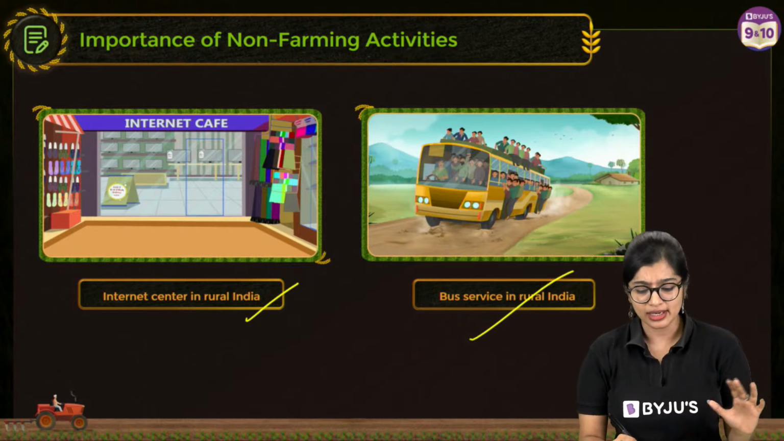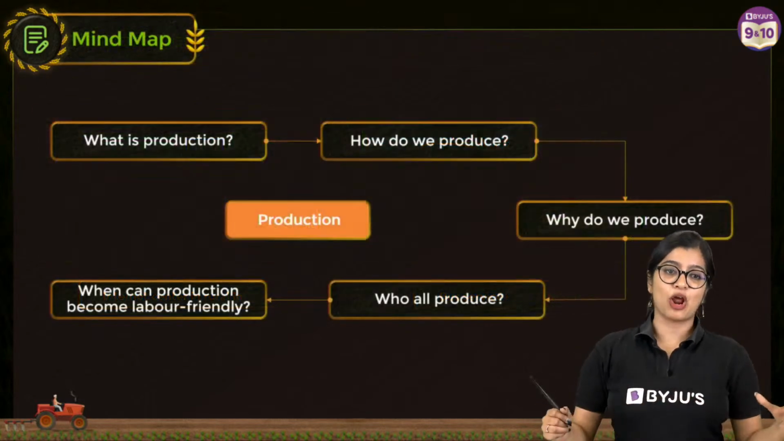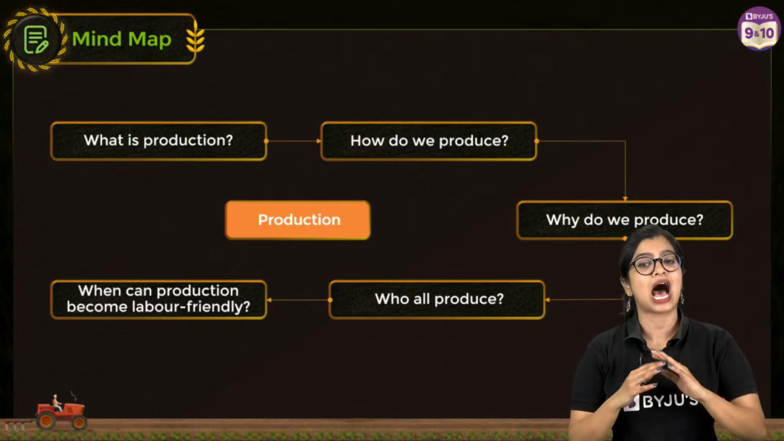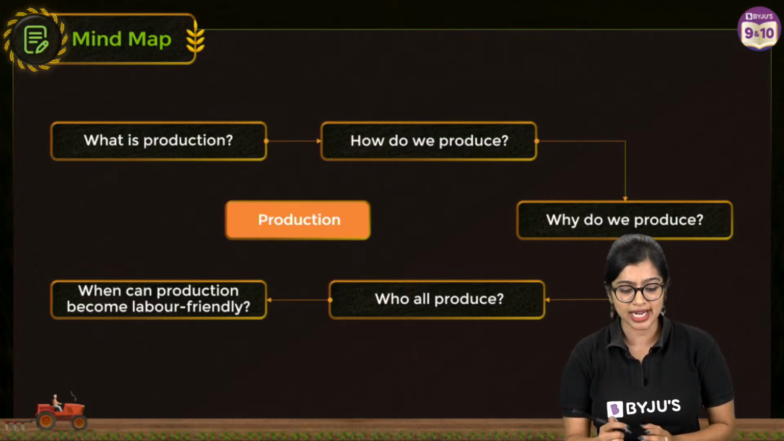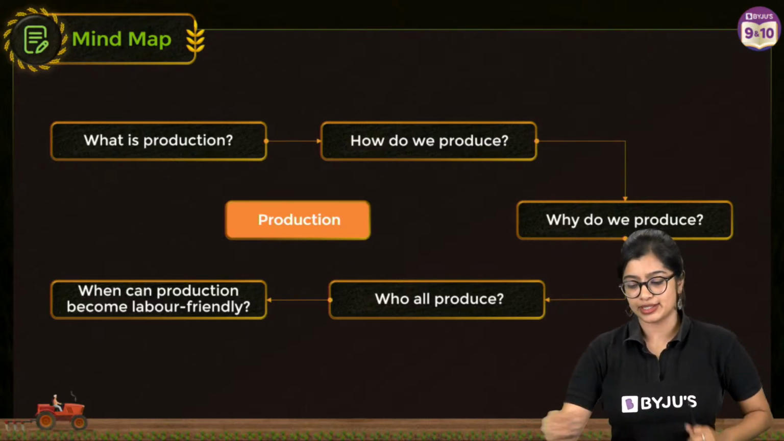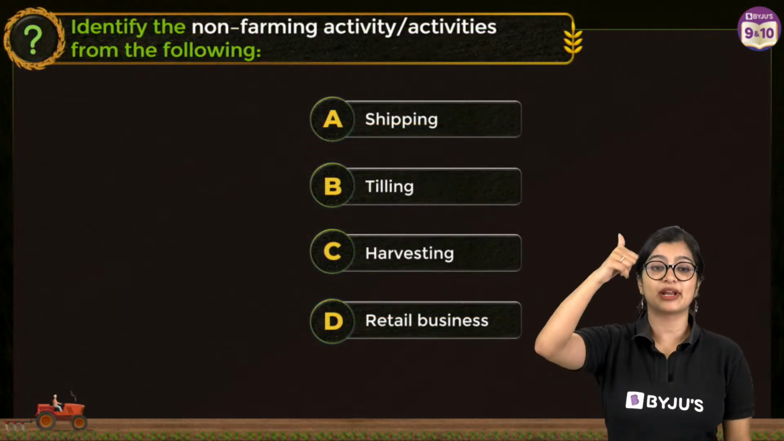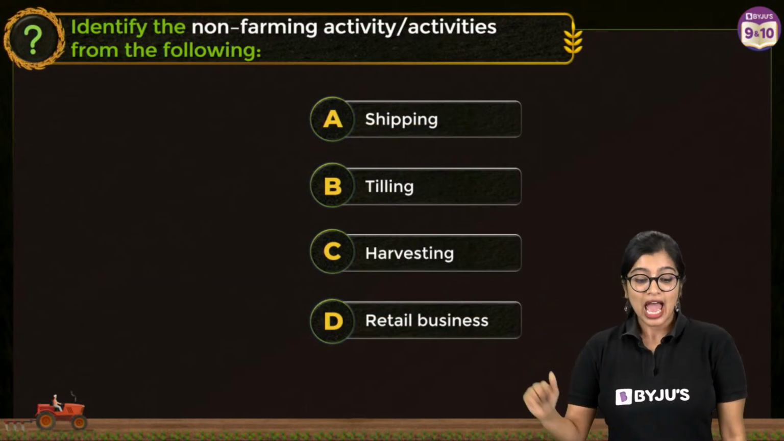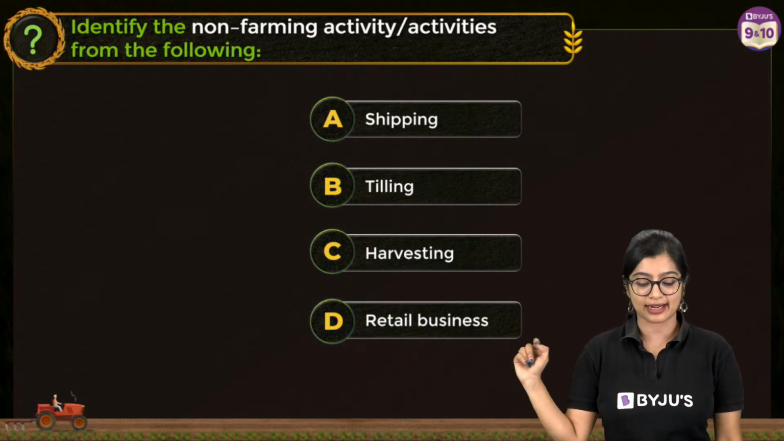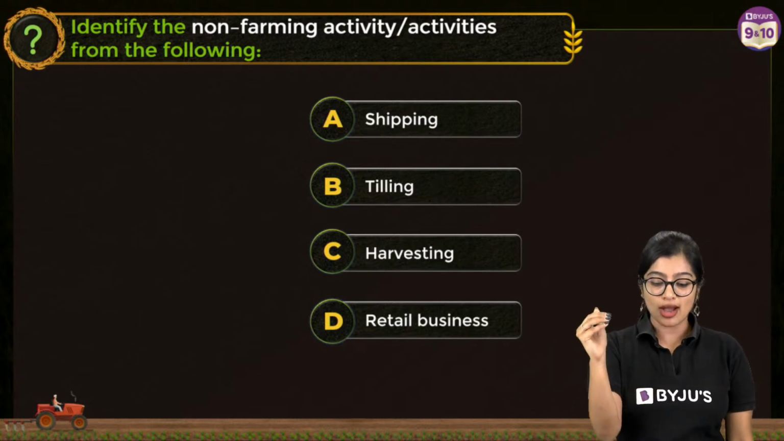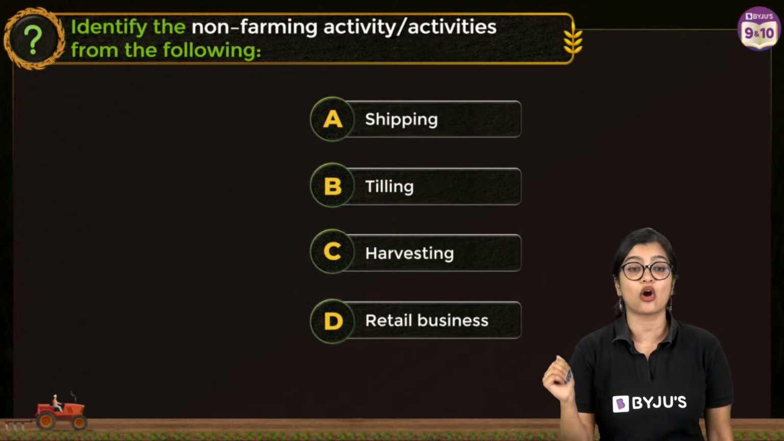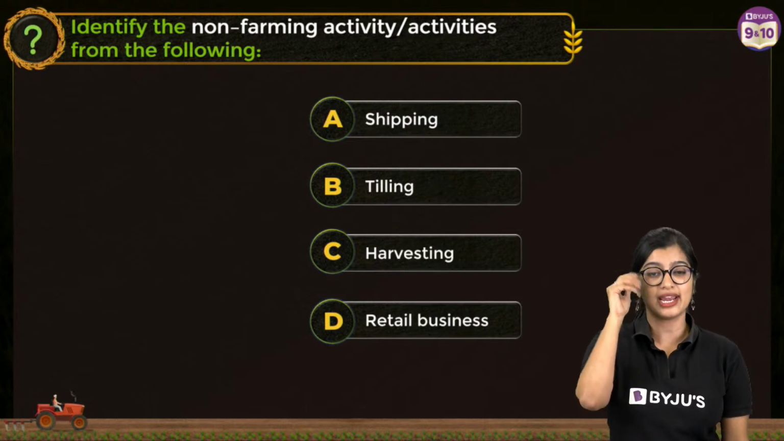So everyone, with this, as promised, in 1.5 hours, I have finished this chapter, right? So quickly to summarize, what did we learn? Oh, before I summarize, here's a quick question for all of you. Identify the non-farming activities from the following: shipping, tilling, harvesting, and retail business, right?